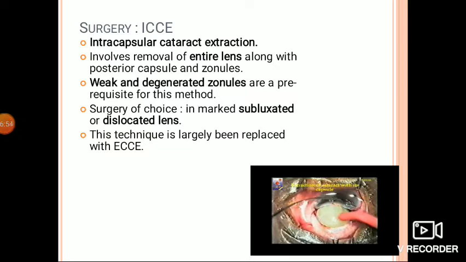Presently, intracapsular cataract extraction is obsolete and only indicated in subluxated or dislocated lenses. Before starting any cataract surgery, the essential points to be revised are that the pupil should be fully dilated and there should be adequate anesthesia. For ICCE, peribulbar block anesthesia needs to be administered, and the intraocular pressure should be lowered. It can be lowered pharmacologically.